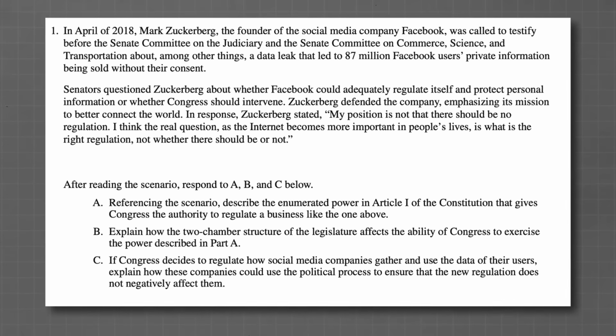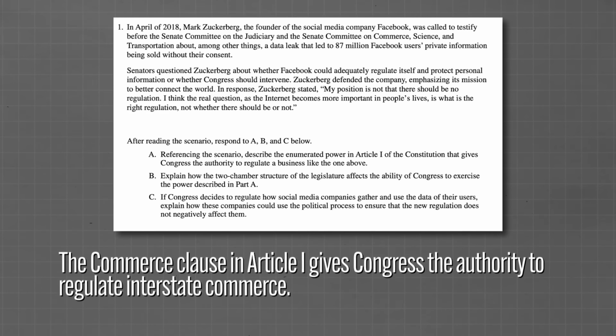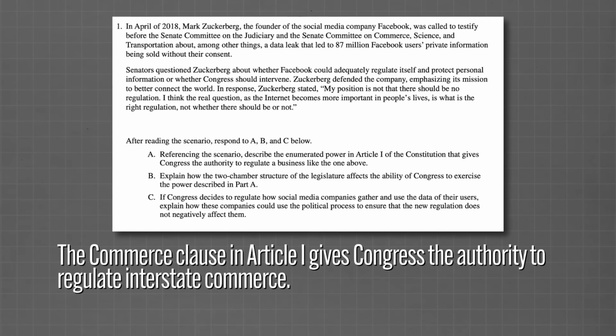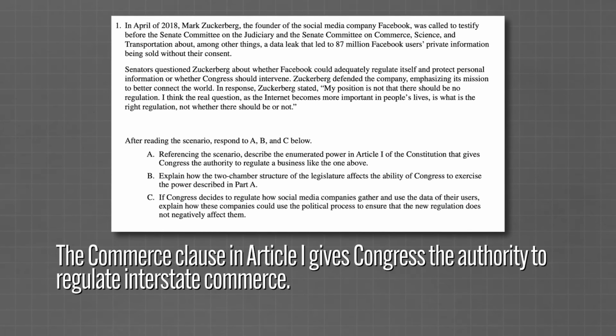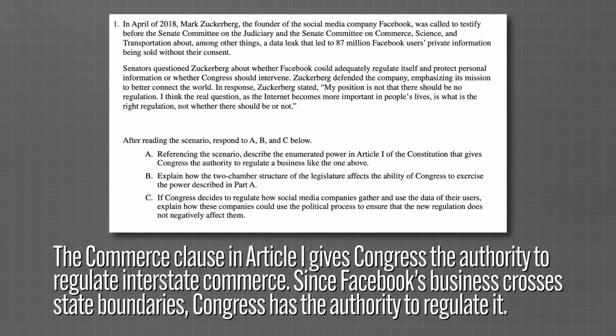And look, this is not a heavy lift. It's not hard to do. That first question we looked at about the Commerce Clause talks about Mark Zuckerberg and Facebook. So yes, name the Commerce Clause, then explain what it is, but then for the love of all that is good in this world, add a few words or a sentence with words from the scenario. For example, the Commerce Clause in Article 1 gives Congress the authority to regulate interstate commerce. And now add the scenario. Since Facebook's business crosses state boundaries, Congress has the authority to regulate it. So make sure you reference the scenario in your answer. Just do it.